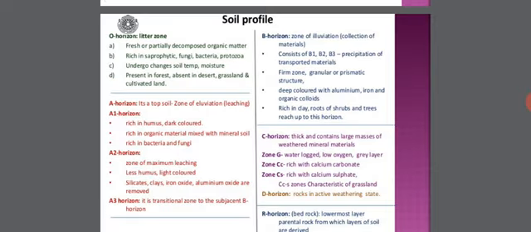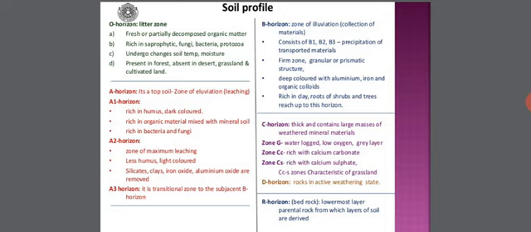Now the details of the soil profile. The first one is the O horizon, which is called the litter zone. It has fresh or partially decomposed organic matter. It is rich in saprophytic fungi, bacteria, and protozoa, and it undergoes changes depending upon soil temperature and moisture. It is present in forest, and absent in desert, grassland, and cultivated land.